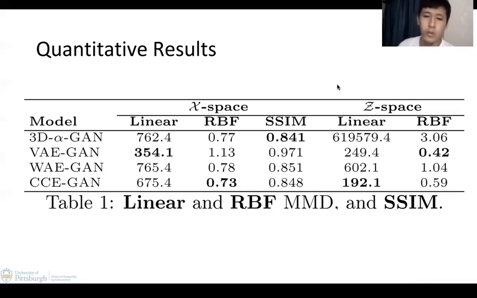We also used another metric called structural similarity. The closer the SSIM score is to the structural similarity of the real distribution, the better it is for the model. Our model's SSIM in this case is 0.839. The best model here is 3D alpha GAN.